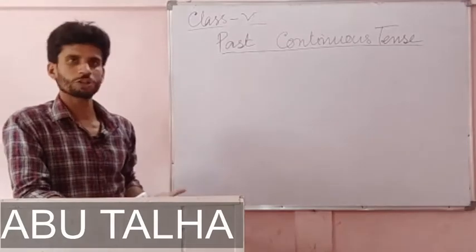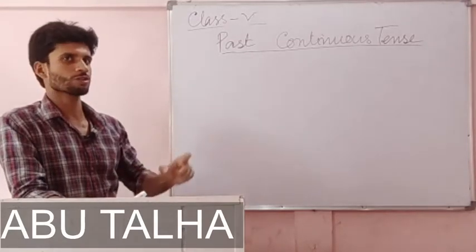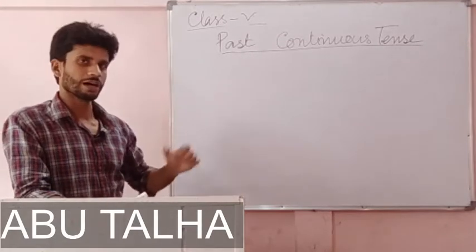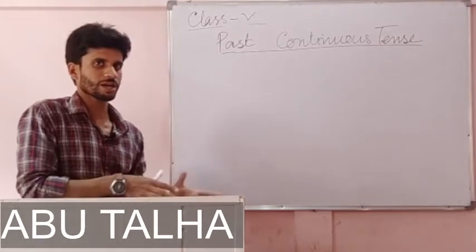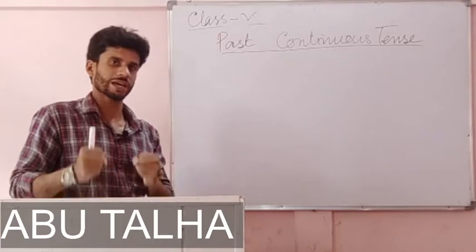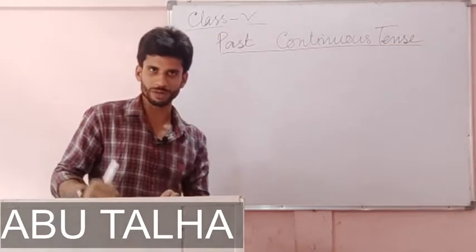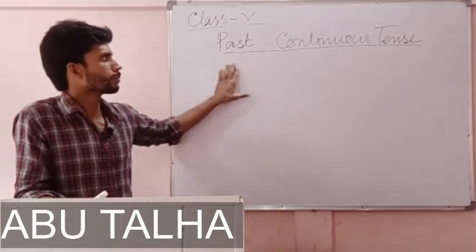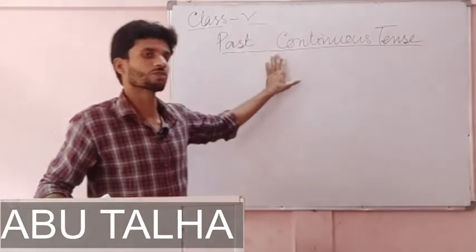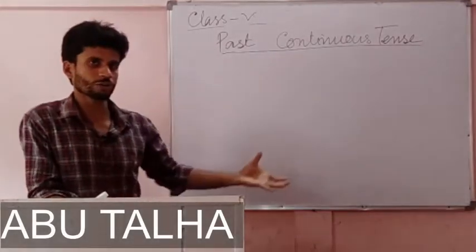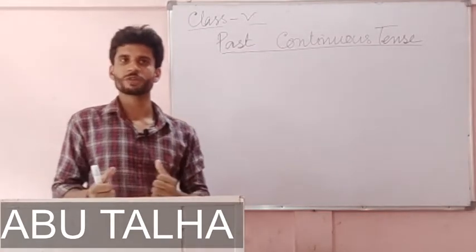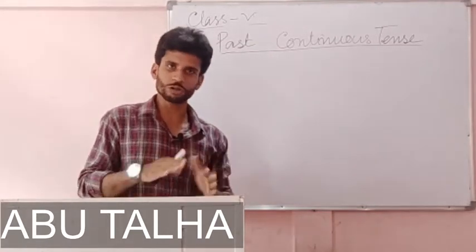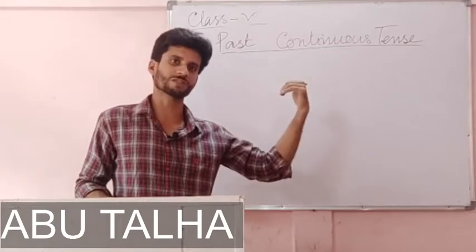In present continuous tense, we mean any action or event which is going on now at present. But what do we mean by past continuous tense? By past continuous tense, we understand an action or an event which was happening in the past. It is not going on now. It was happening in the past.